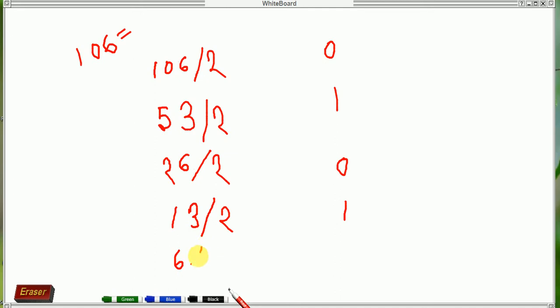Now 6 divided by 2 equals what? Definitely 3. And now we should write 0 because no extra number is here. So 3 divided by 2, definitely 1.5.